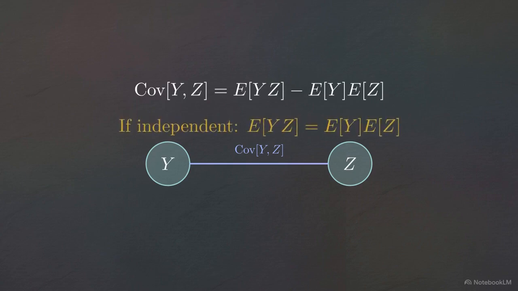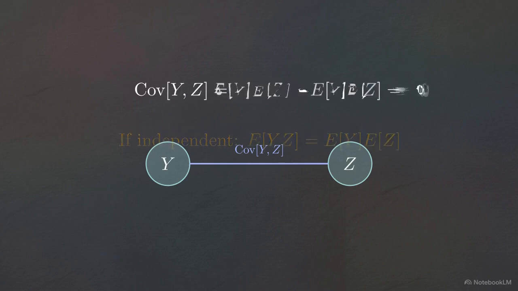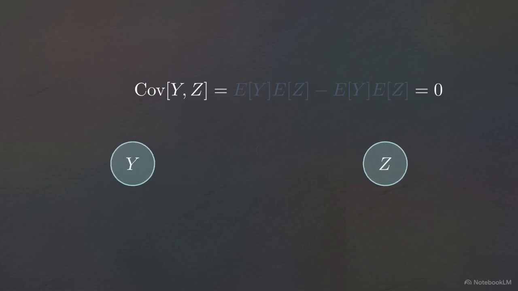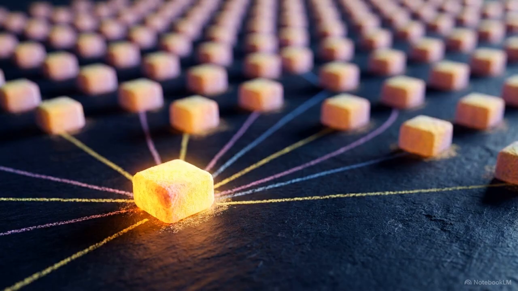If two variables act completely independently, the expected value of their product strictly equals the product of their expectations. The terms cancel. Their covariance collapses to 0. The macro volatility of any complex universe is entirely dictated by its atomic parts and the microscopic mathematical dependencies between them. We can simplify the structure further by using indicator variables.